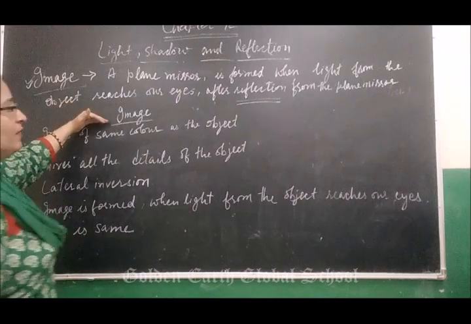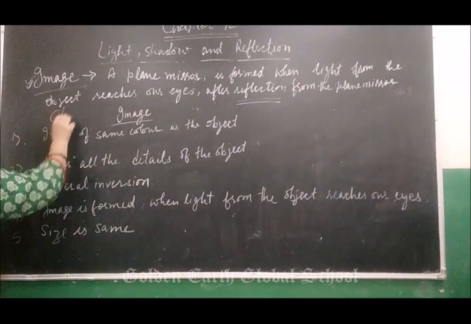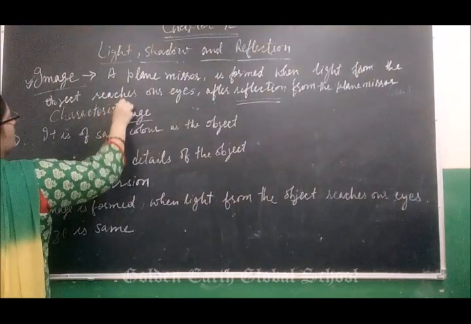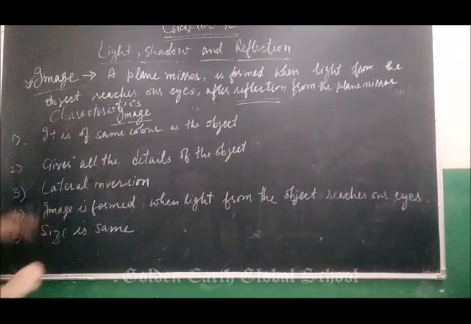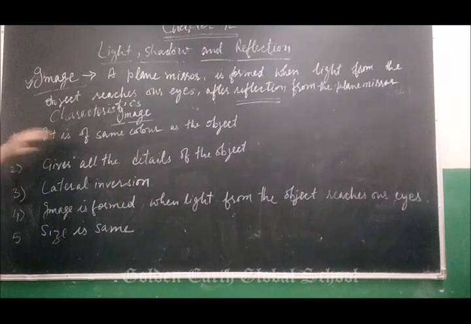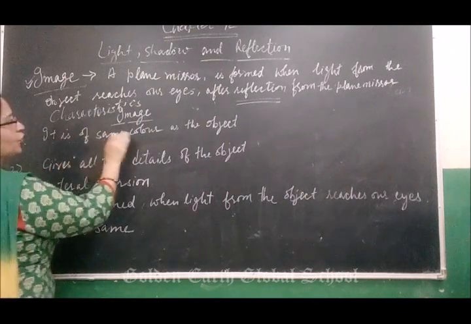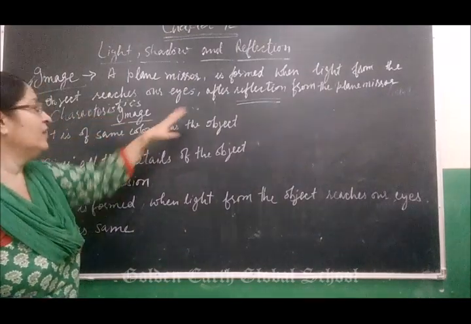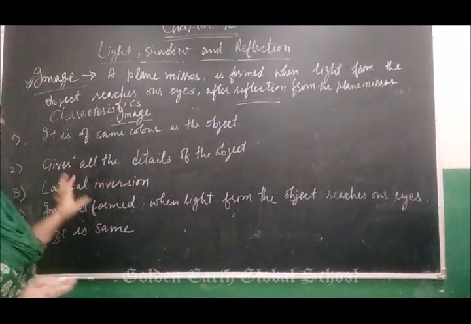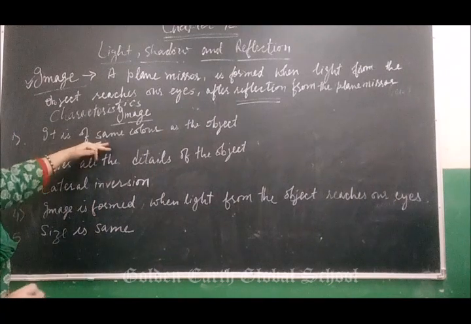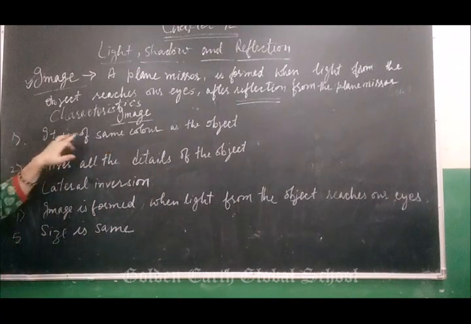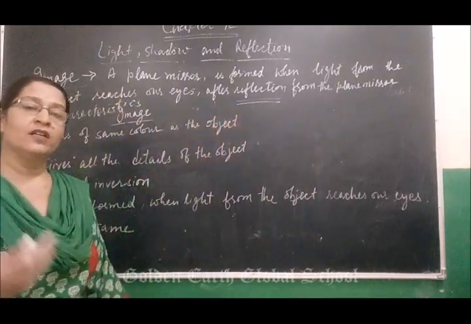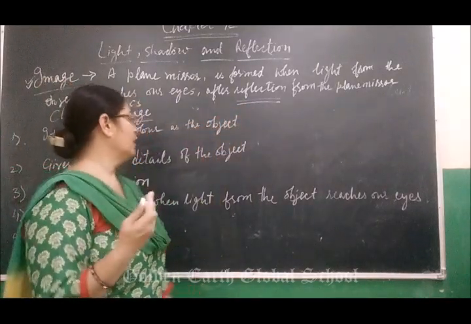Then what are the main characteristics of an image? Here we can see the difference between the characteristics of images and shadows. Shadow you know about very well. The main characteristics of an image are that it is of the same color as the object, whereas in the case of a shadow it is only black in color.